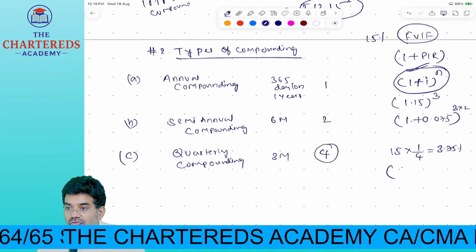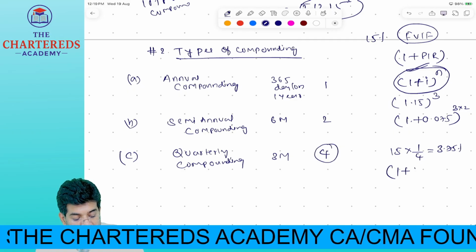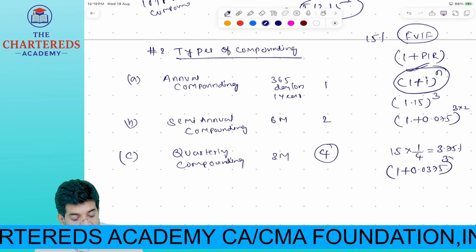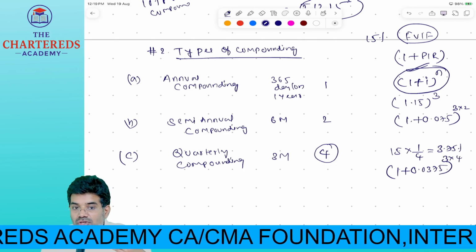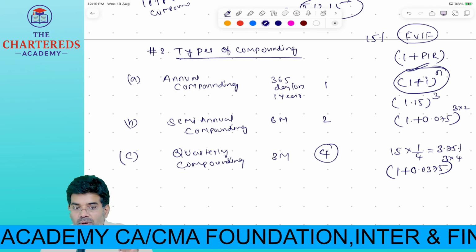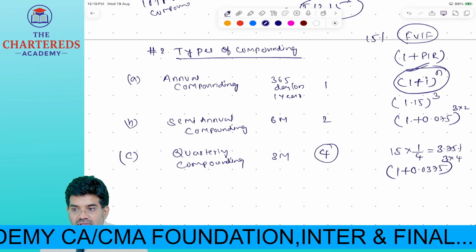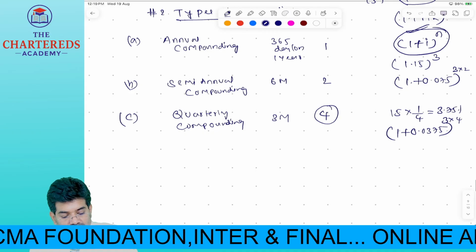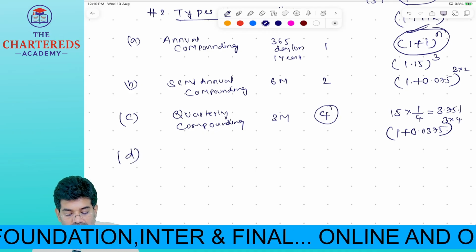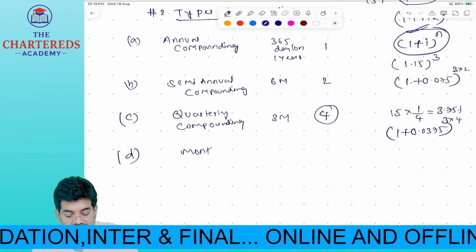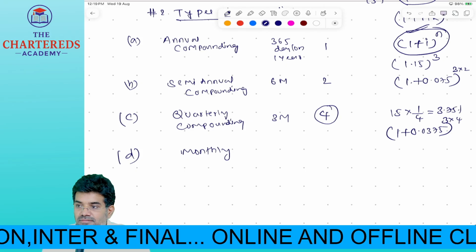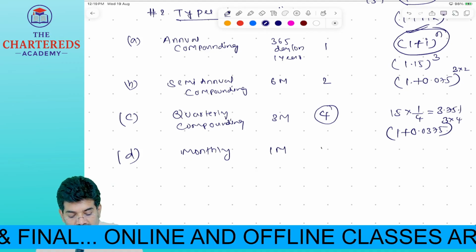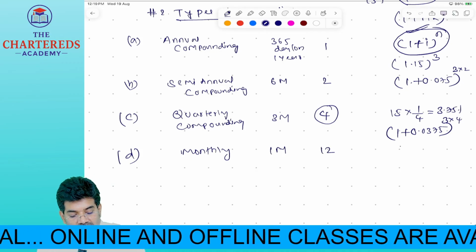అప్పుడు మన ఫార్ములా FVIF 1 + 0.0375 whole power 3 into 4. Why? 4 times compounding is happening in a year or not? So whole power 12. Correct? Yes or no? Next, that is compounding quarterly. Monthly aithe, monthly scenario, what is the period? 1 month. In a year, how many times? 12 times. So అప్పుడు ఏం చేయాలి మనం?